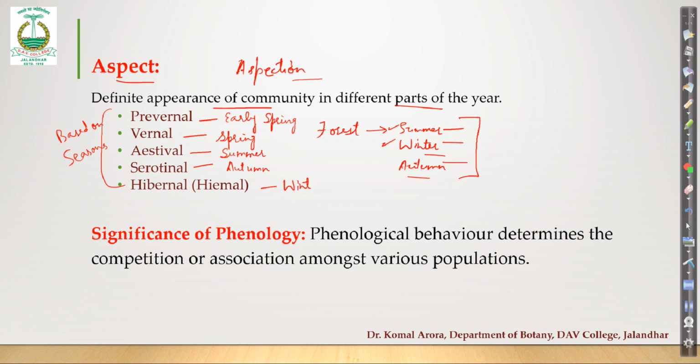So hibernal means it is related to the winters. So during winter, what is the outlook of the community? Accordingly, we have 5 different aspects of plant communities.